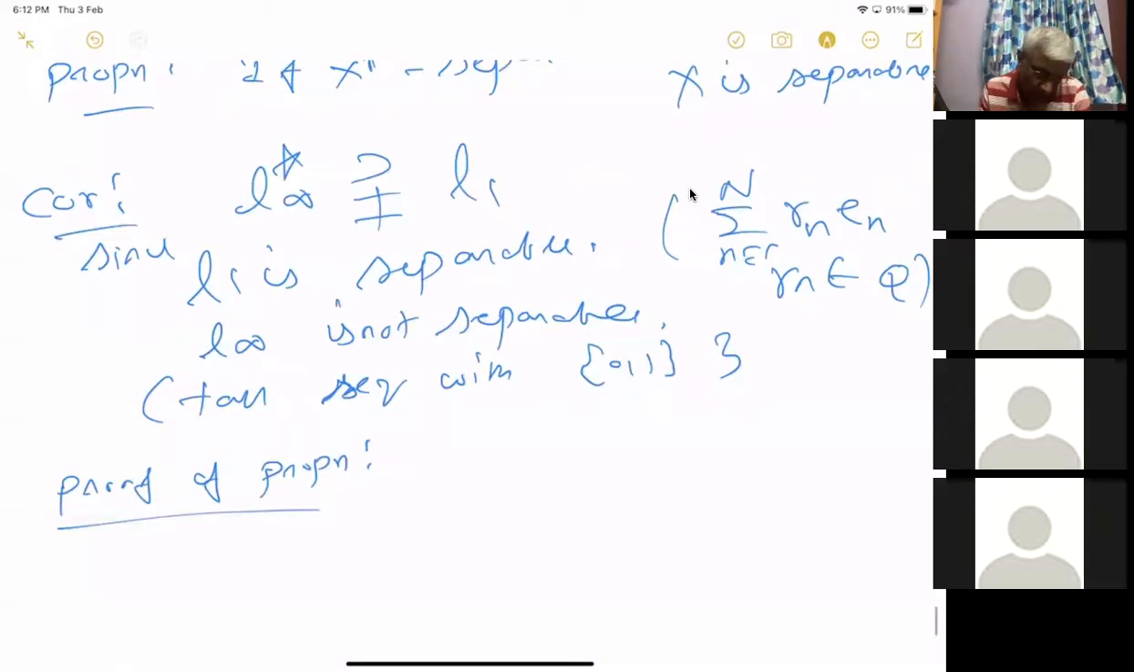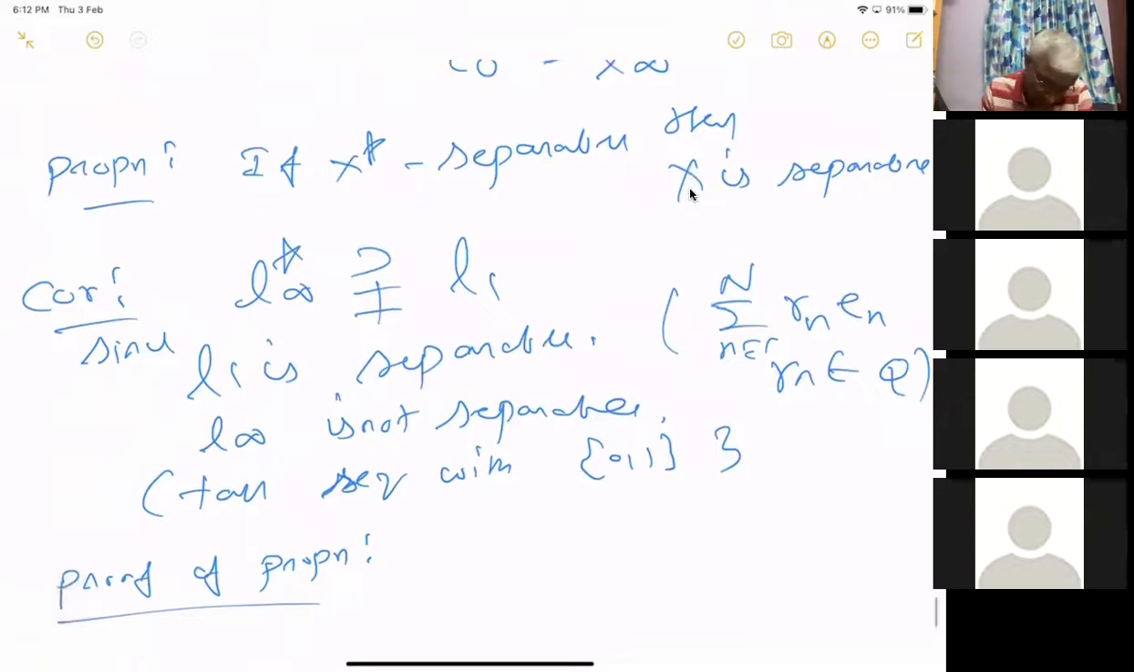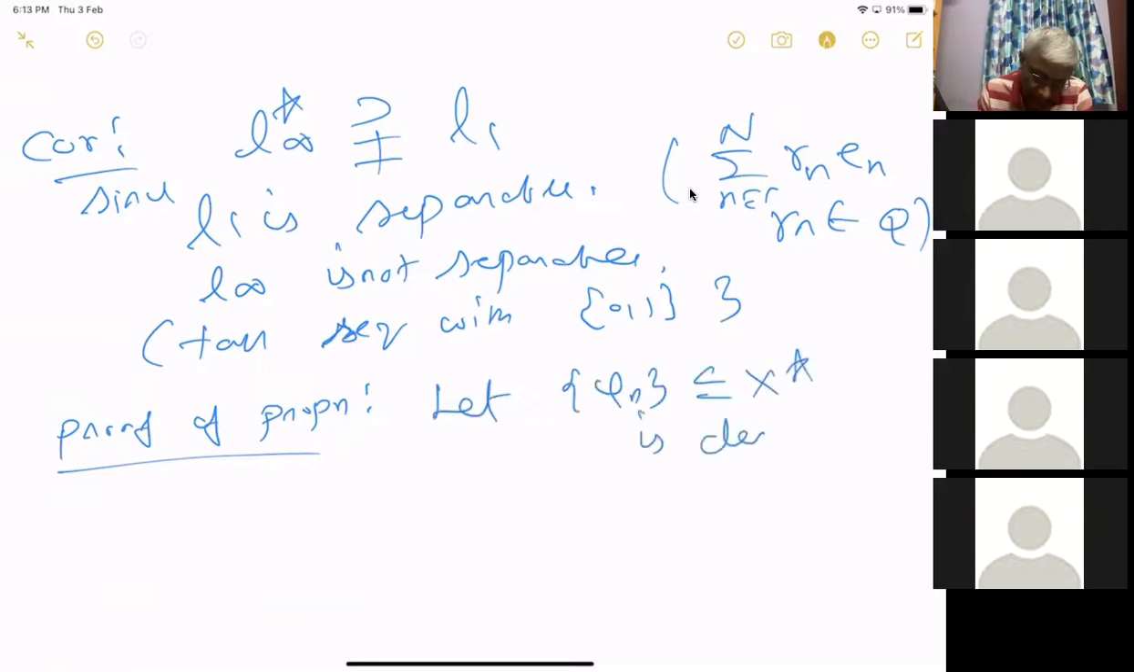Okay. So we want to prove: if X star is separable, then X is separable. Okay. So X star is separable. So let phi n contained in X star be dense. Separable means there is a countable dense subset. So phi n is dense. Okay. Then we want to produce a countable dense subset of X.